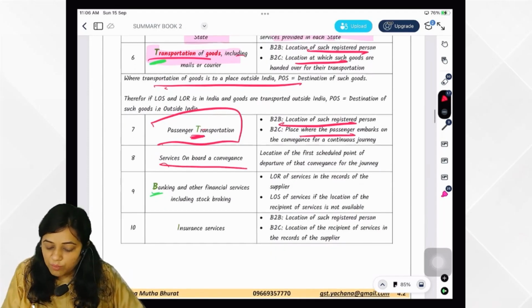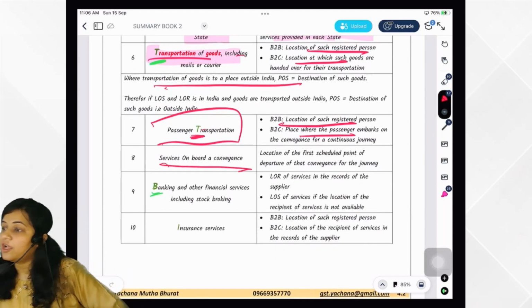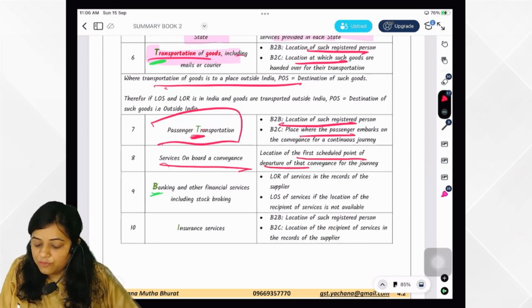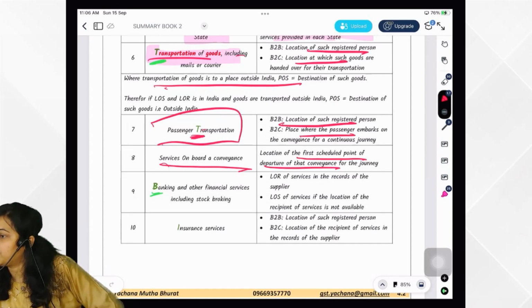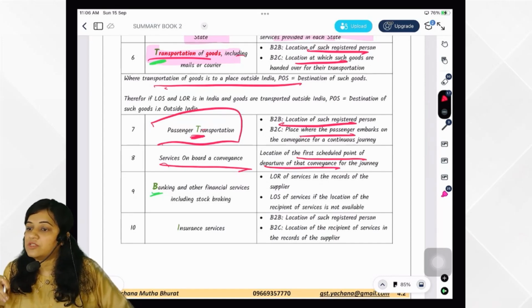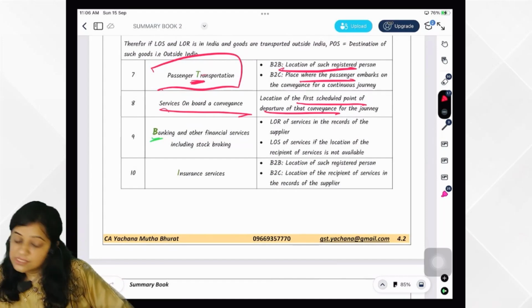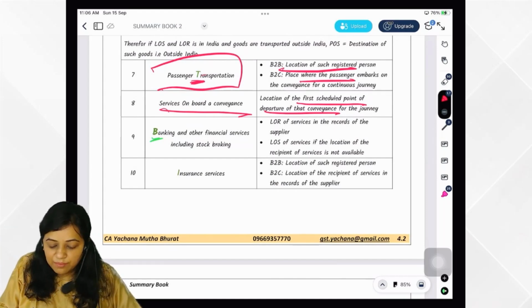Then service on board a conveyance. On board a conveyance, the services are given. In that case, what did they say? First schedule point of departure of the conveyance would be the place of supply. First schedule point of departure would become the place of supply.